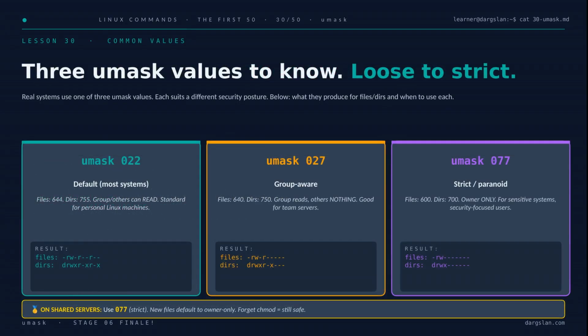Out in the wild, you'll really only meet three umask values, sliding from loose to strict. 022 is the default on most personal machines. Files end up 644, directories 755, group and others can read along. 027 tightens things for team servers: group still reads, but outsiders get nothing. And 077 is the paranoid setting, 600 and 700, owner only. On a shared server, that last one is your friend. Even if you forget to chmod, new files are already locked down.